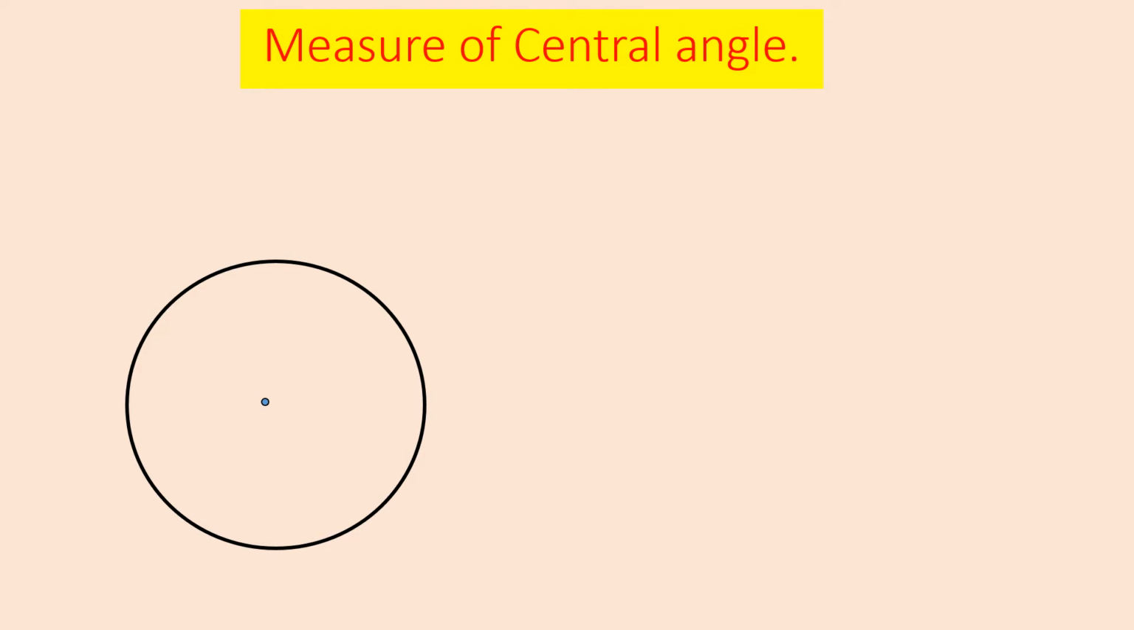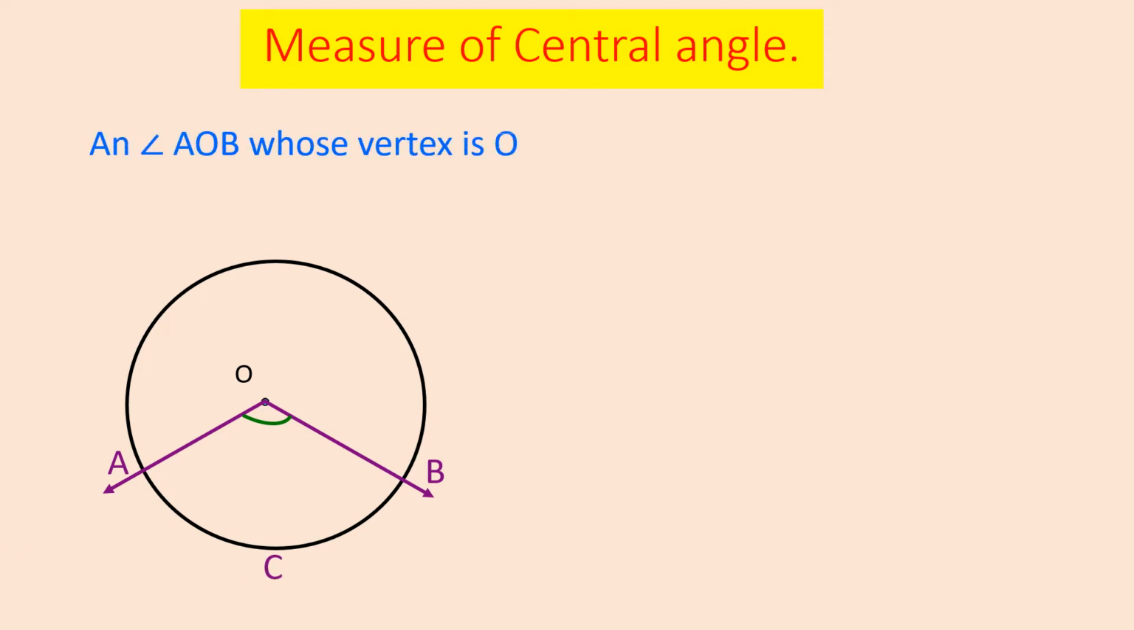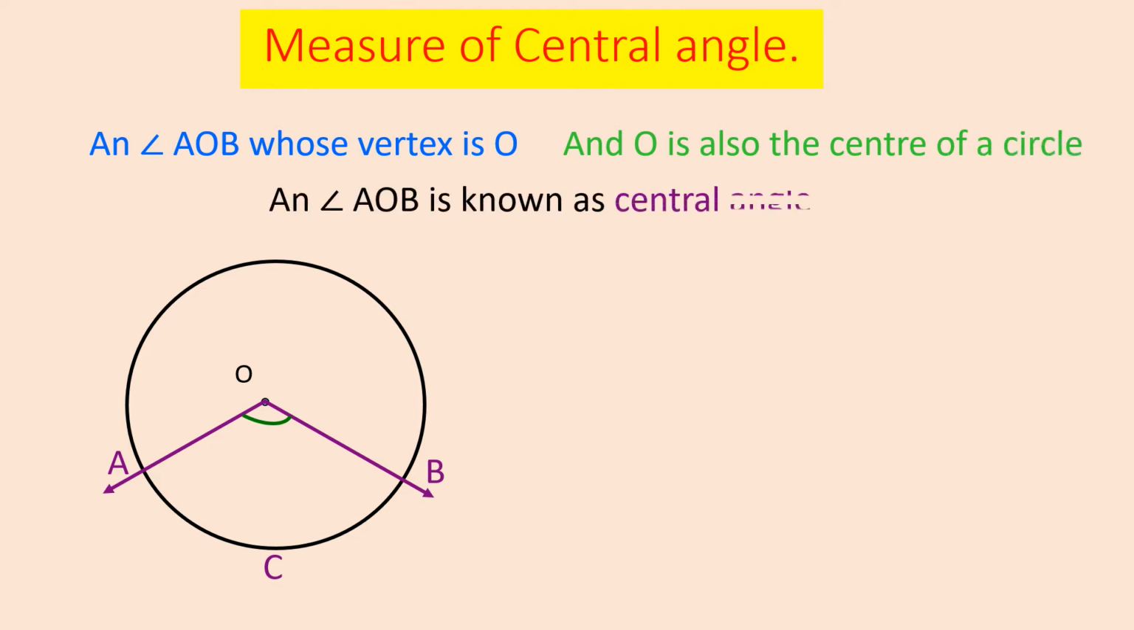And what will be the measure of the central angle? Once we have done what is a central angle, we know that angle AOB is a central angle. Clear? So angle AOB, whose vertex is O and O is also the center of the circle, therefore angle AOB is known as a central angle.